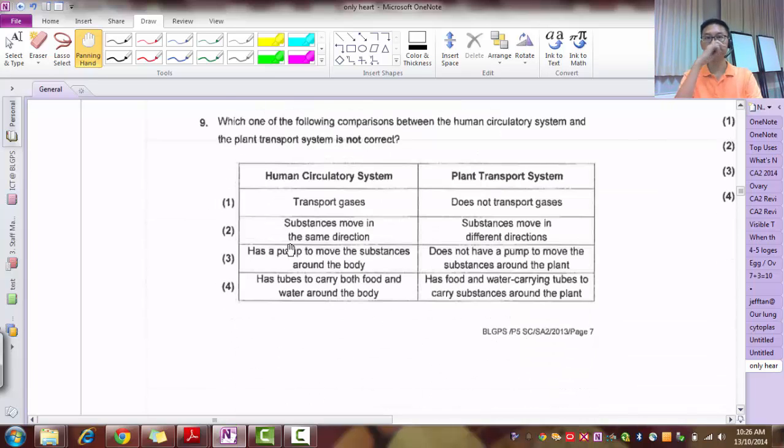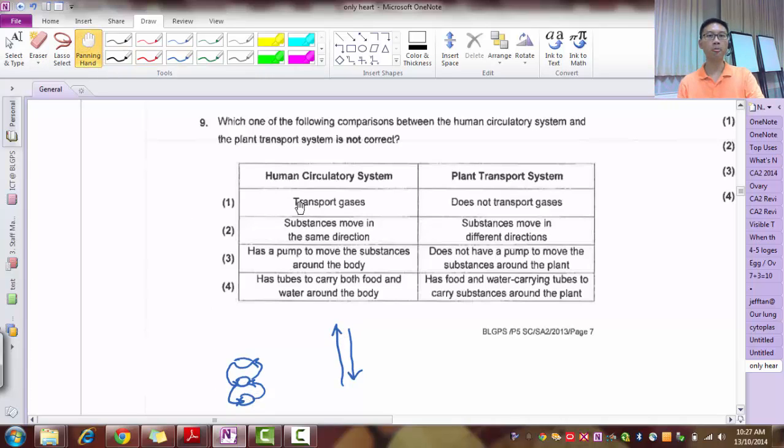Question 9. Which one of the following comparisons between human circulatory system and plant transport system is not correct? Recall, human circulatory system works something like this. I've got 3 parts. My lungs go to my heart, heart goes to all parts of the body, all parts of the body go back to the heart, and then heart goes back to the lungs. But for plants, the transport system is up for water and down for food. So it's one direction as compared to humans. This is something you need to recall.